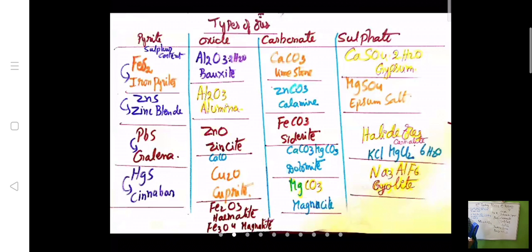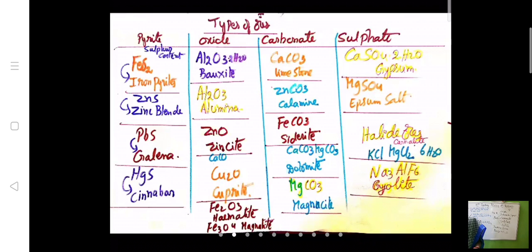FeS2 is iron sulfide, iron pyrites we can say. Zinc sulfide we call zinc blende. And Pb means plumbum, lead in normal name. Lead sulfide is called galena. Next, HgS is the sulfide ore of Hg, called cinnabar. The ore of Hg is cinnabar, the ore of lead is galena, the ore of zinc is zinc blende, the ore of iron is iron pyrites.